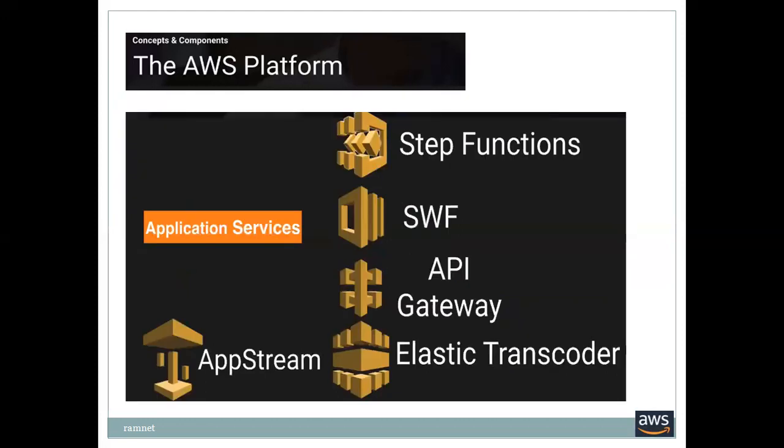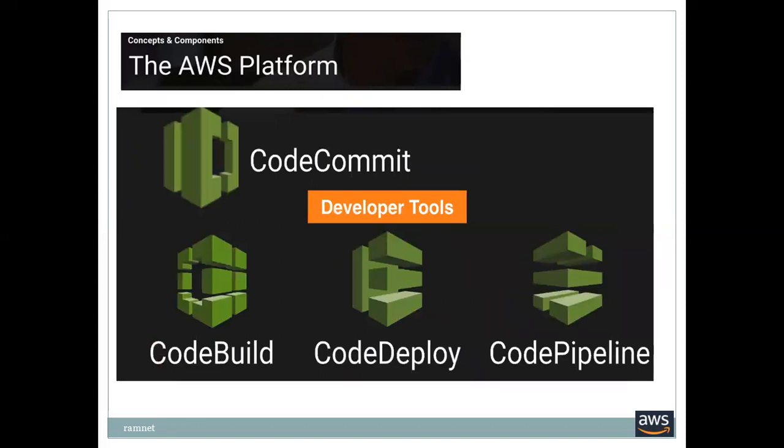And these are all application services. We may not be touching these: Step Functions, SWF, that is Simple Workflow Service, API Gateway, application programming interface, Elastic Transcoder, and CodeCommit. This is for people who are doing DevOps, development and operations: CodeBuild, CodeDeploy, CodePipeline. This comes under PaaS, platform as a service, where we create the platform for the people who develop software.